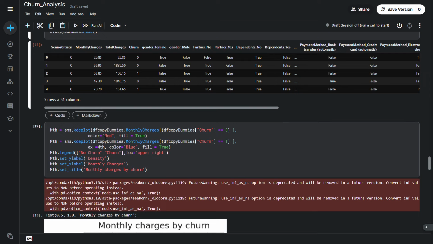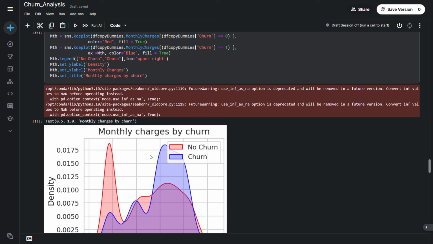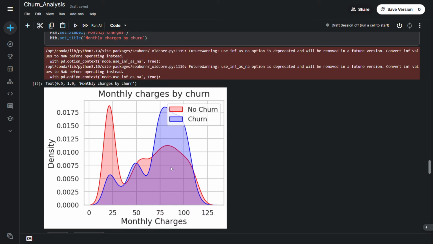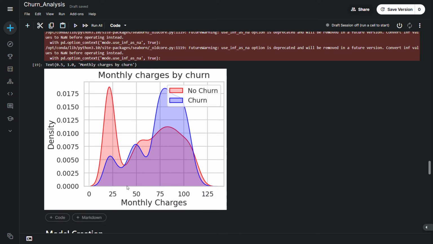And after that we have done some more EDA. As you can see, the density based on the monthly charges of those who churn and don't. So you can see that the people who pay a monthly charge of 75 churn with the greatest density.